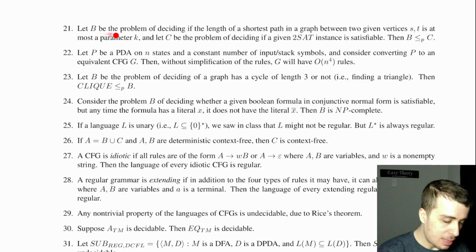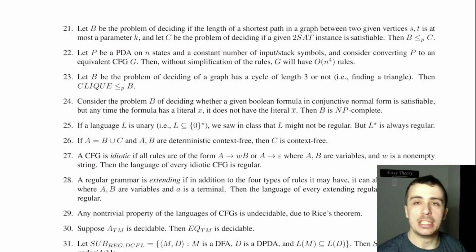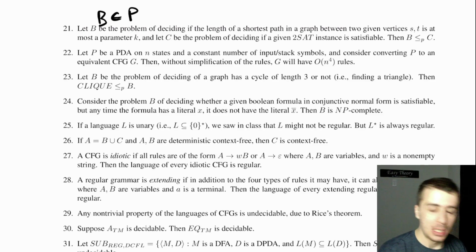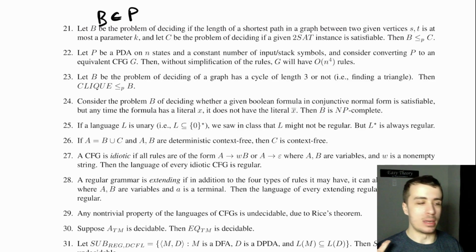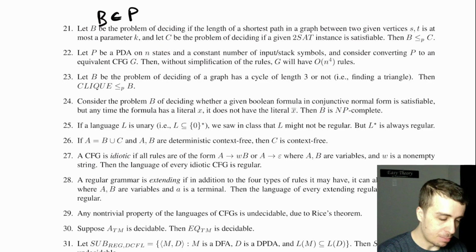All right, let B be the problem of deciding if the length of a shortest path, so this is the shortest path problem, is at most some number k. So that is polynomial time solvable. So B is in P because you can just run, say, breadth first search on it, and then keep track of the number of states that use the distance, the shortest path distance from the vertices as you visit them. So that's in P.